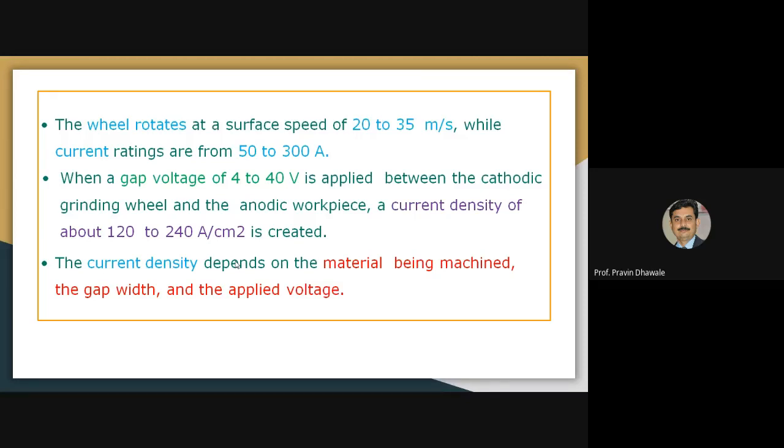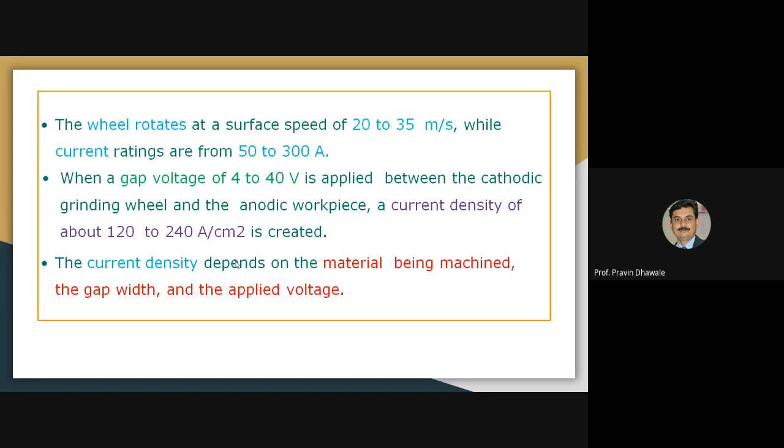This current density mainly depends on which type of material you are using for the machining, how much the gap width between the grinding wheel and the workpiece is, and how much voltage is applied across the grinding wheel and the workpiece. Based on these three parameters, that is the material, gap width, and applied voltage, the density of the current will be chosen.